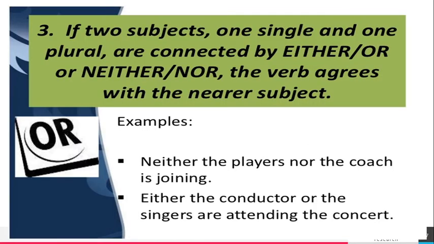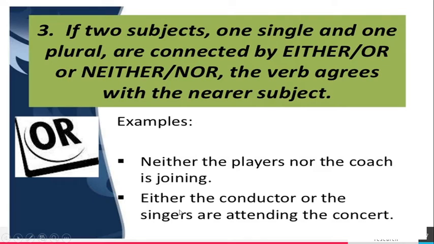If two subjects, one singular and one plural, are connected by either or, neither nor, the verb agrees with the nearer subject. Example sentence: neither the players nor the coach is joining. So the verb agrees with the nearer subject. Here the nearer subject is the coach. The coach is a singular subject, so a singular verb is used.